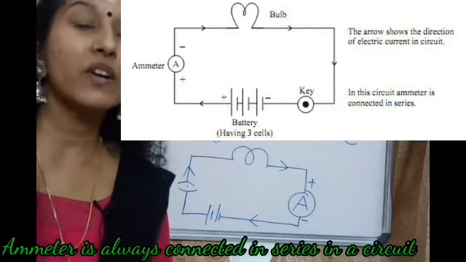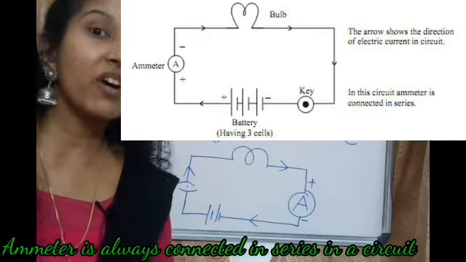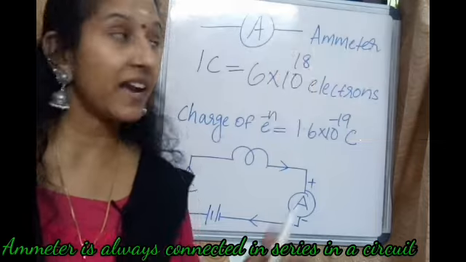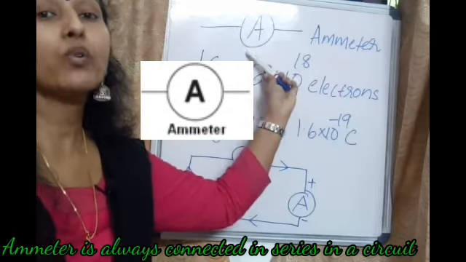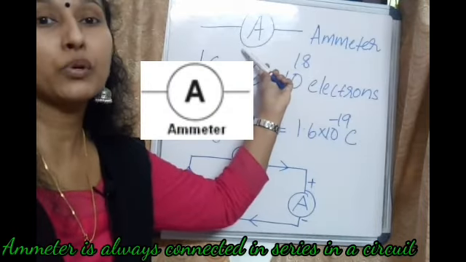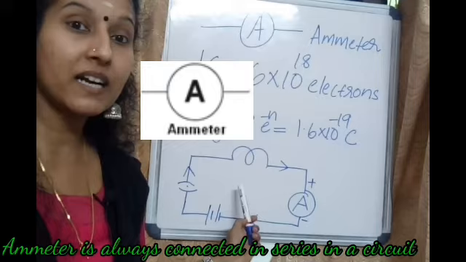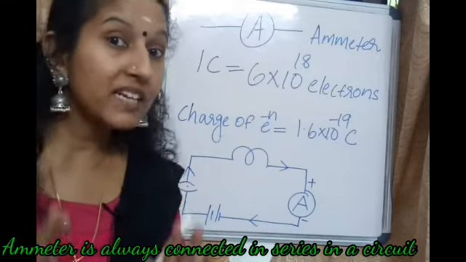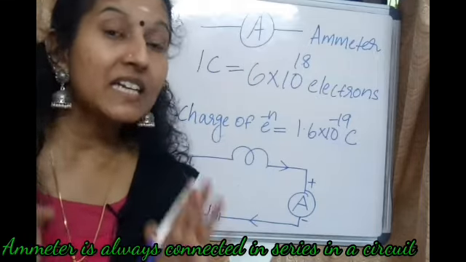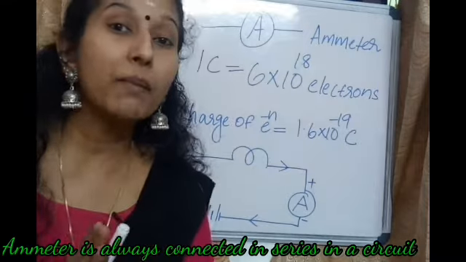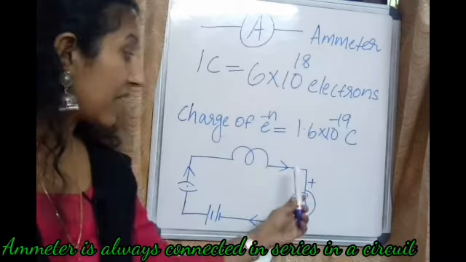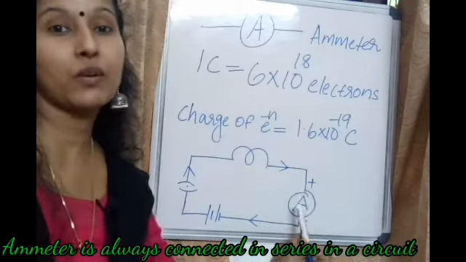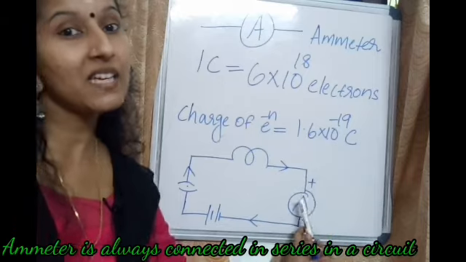What is ammeter? Ammeter is a device used to measure the current, and this is the symbol. And how is the ammeter connected in the circuit? Ammeter is always connected in series to the circuit. Keep it in your mind. Ammeter is connected in series to the circuit.